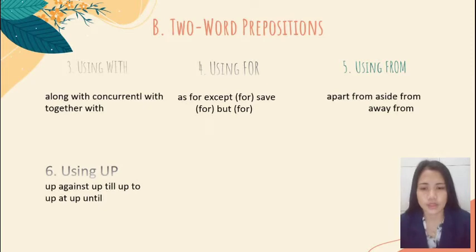Example: as for, except for, but for, except for. Number 5, using from. Example: apart from, aside from, and away from. Number 6, using up. Up against, up at, up till, up until, up to.